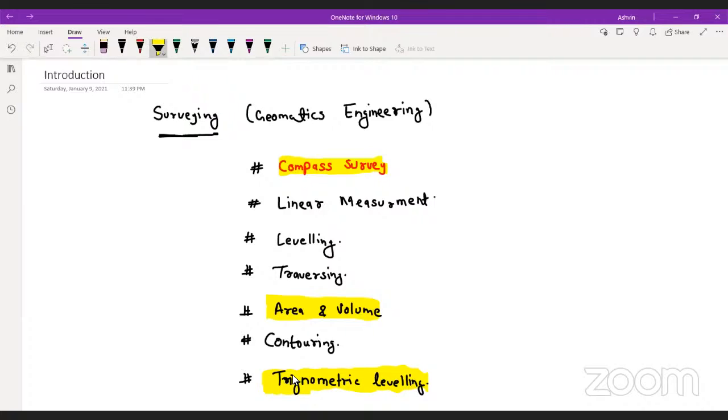There is no such new concept you have to learn in trigonometric leveling. There are only a few words, like reduced level and benchmark, which are new to your syllabus. Otherwise we already know how to determine the height, perpendicular, and the hypotenuse. We know this already.